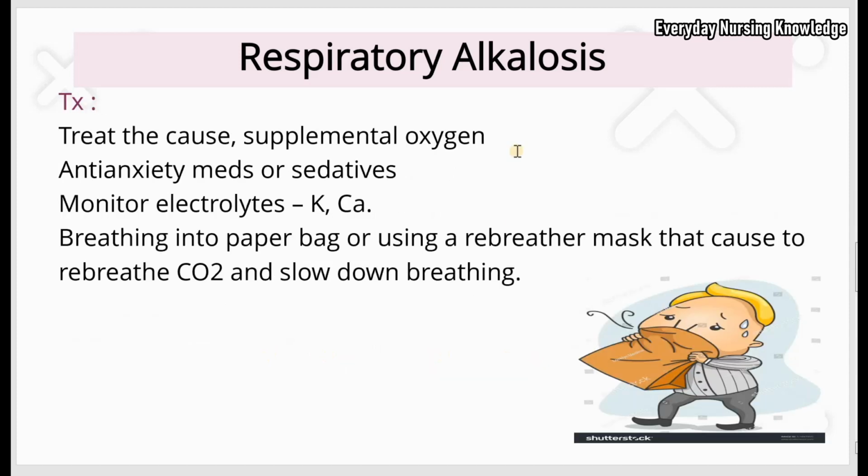Now let's see what the treatments of respiratory alkalosis are. Always treat the cause. You give supplemental oxygen to bring down the respiratory rate or to decrease the hyperventilation. Give anti-anxiety medicine to treat anxiety, or sedatives to decrease the hyperventilation. Monitor the electrolytes, potassium and calcium, and replace as needed. You can instruct the patient to breathe into a paper bag or a rebreather mask, which helps to rebreathe the carbon dioxide and to slow down breathing.